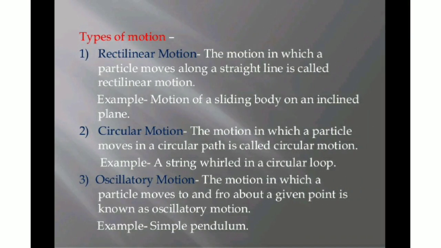There are three types of motion. The first one is rectilinear motion, which we also call translatory motion. The motion in which the particle moves along a straight line is called rectilinear motion. For example, the motion of a body sliding on an inclined plane, a car on a straight road or highway, or a bag of sugar dropped from a helicopter. Anything like this is rectilinear or translatory motion, a motion along a fixed line.